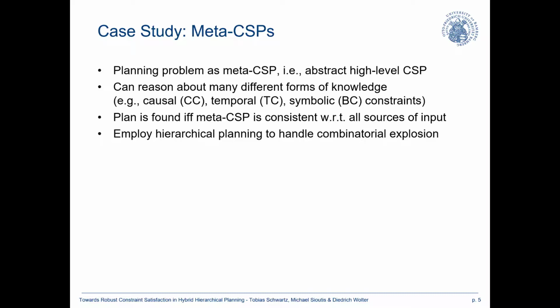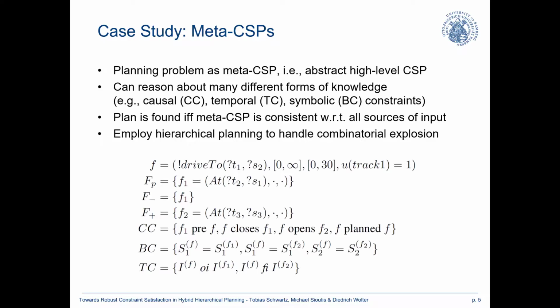But also the plan and even the hierarchy imposed from a hierarchical planner could be encoded, and you could see a method defined down here below that I won't discuss in detail now. We chose this approach because we could model many different forms of knowledge that we find in real-world applications.